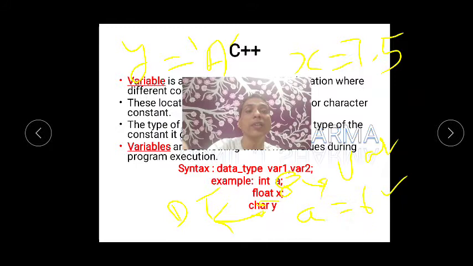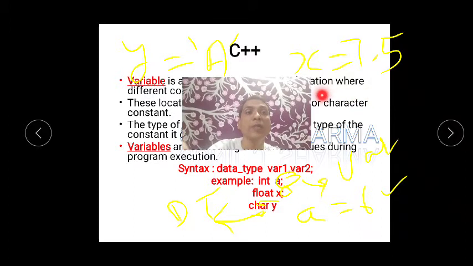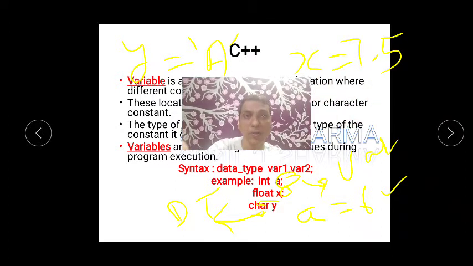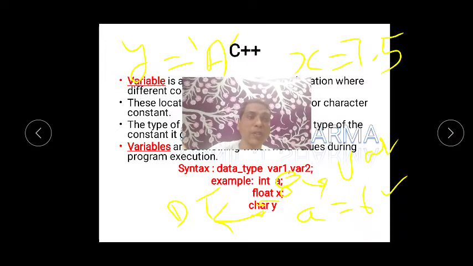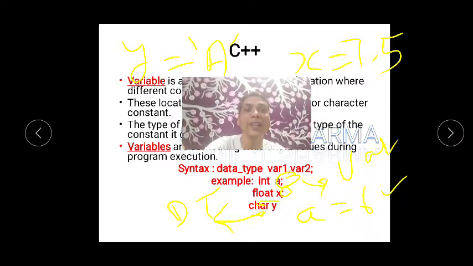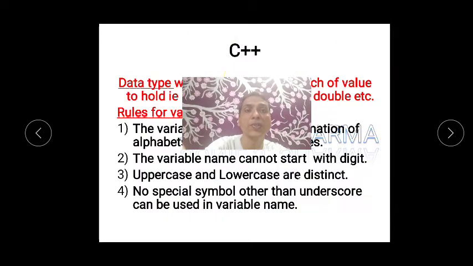Remember that the LHS, that is the left hand side, will always hold the value of the right hand side. So 6 will be stored in the variable a, 7.5 will be stored in the variable x, and a will be stored in the variable known as y. Now you will be wondering why only a, because I have assumed. So int means integers, float means fractions, character means like a, b, c, d or whichever characters. Not only a, b, c, d, but also the at the rate symbol or any other special characters.